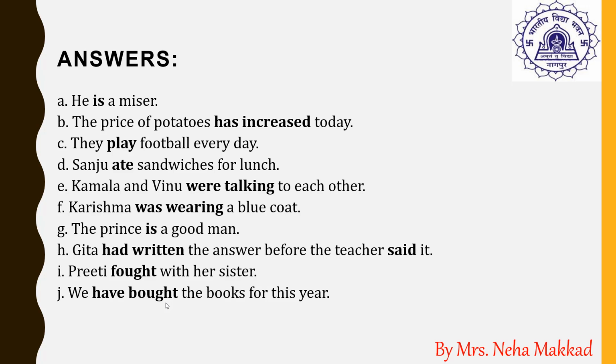Kamla and Vinu were talking to each other. So were talking, again were is the supporting verb followed by the present participle talking. Karishma was wearing a blue coat. Was wearing. So was is the helping or supporting verb and wearing is the ing or present participle form of the verb. The prince is a good man. So is is showing the state of being, how the prince is, what kind of person he is.